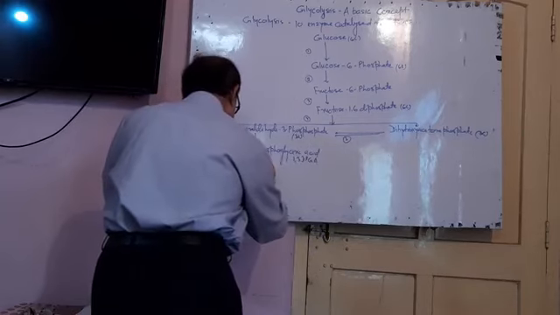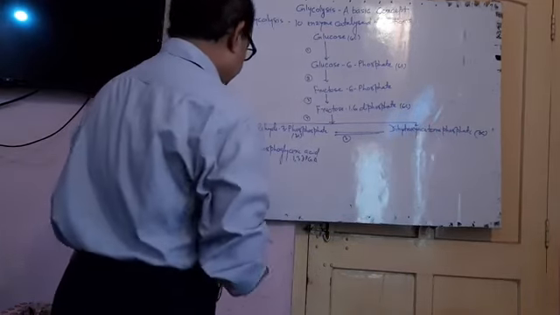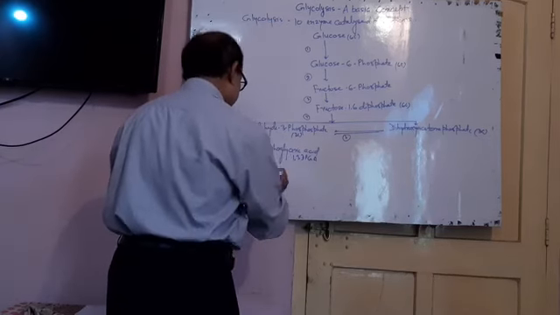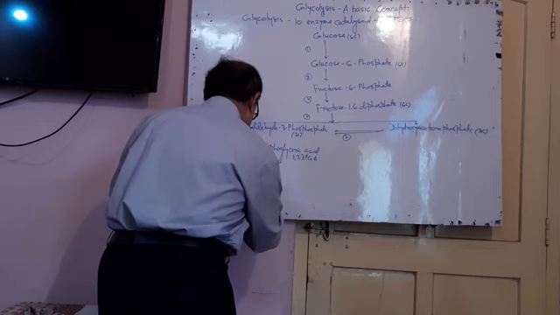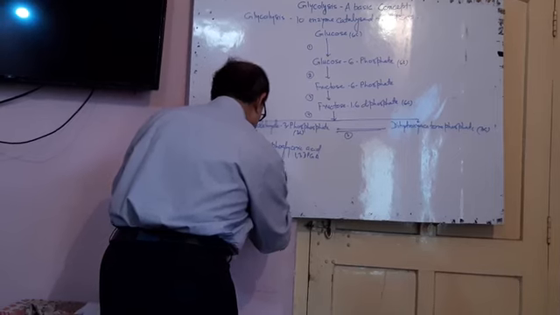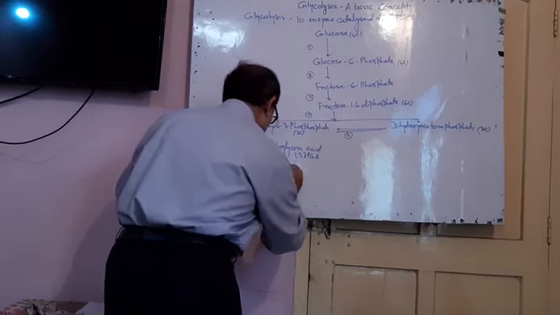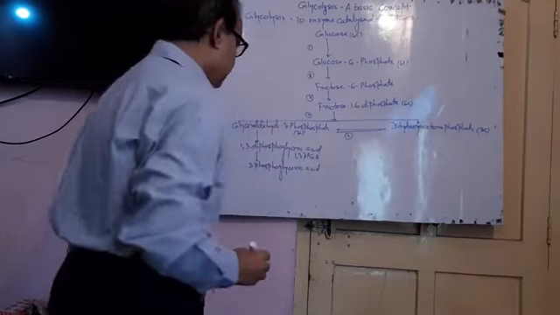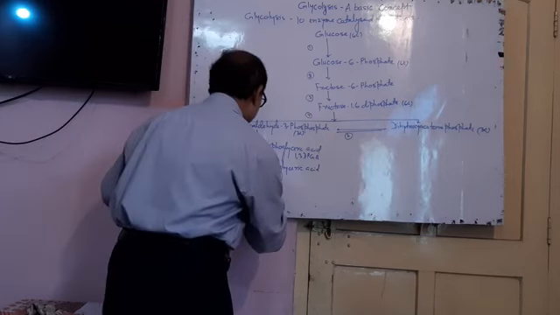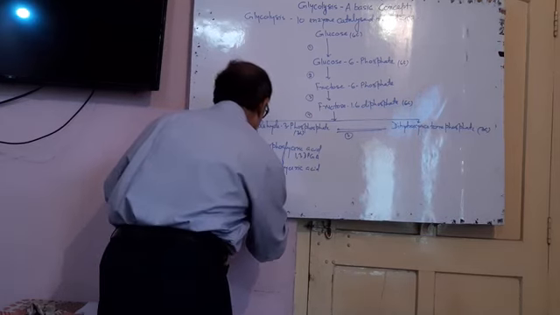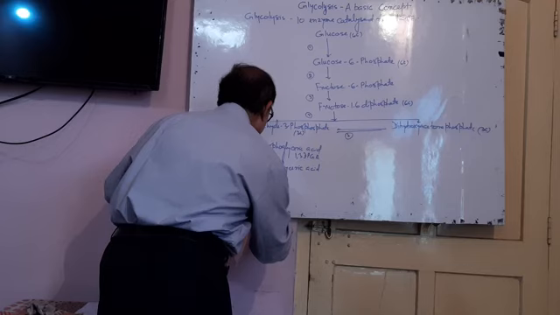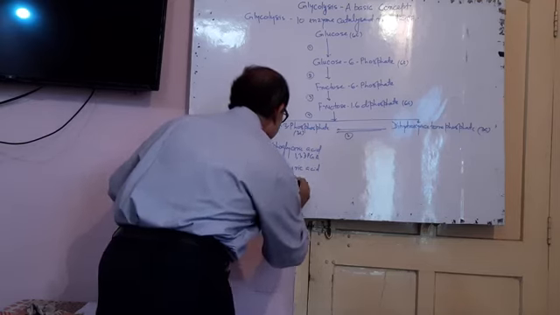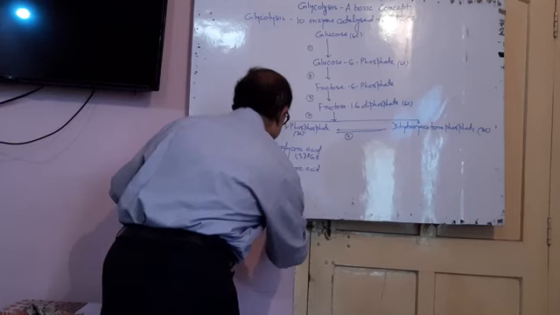Again, 1,3-DPGA releases 1 phosphate group to form 3-phosphoglyceric acid. Again, phosphoglyceric acid changes into 2-phosphoglyceric acid.